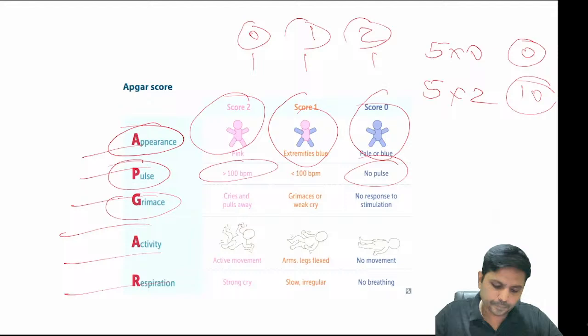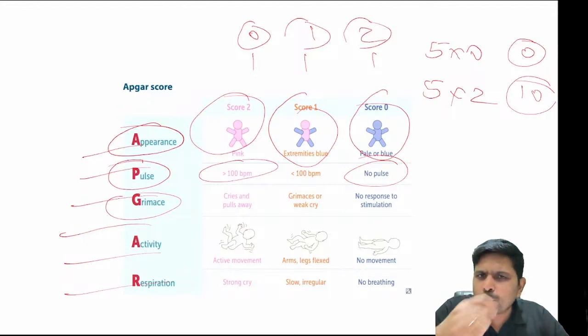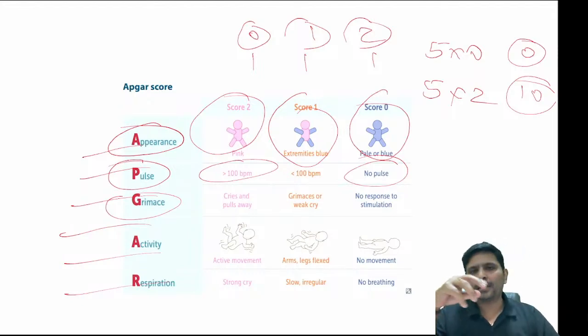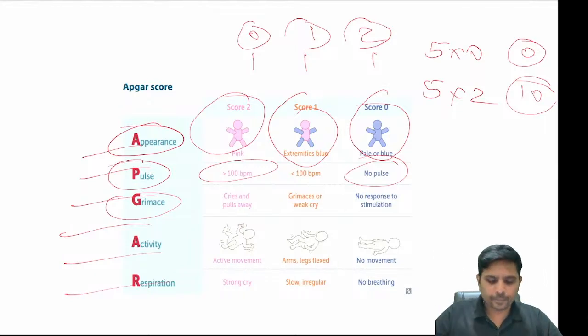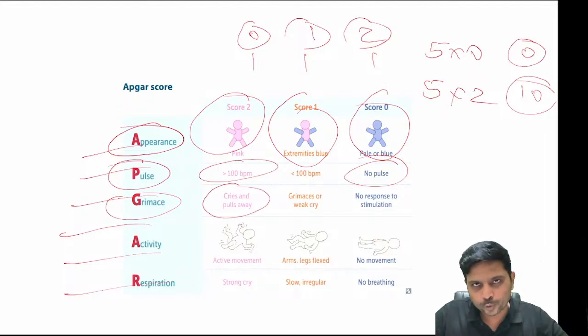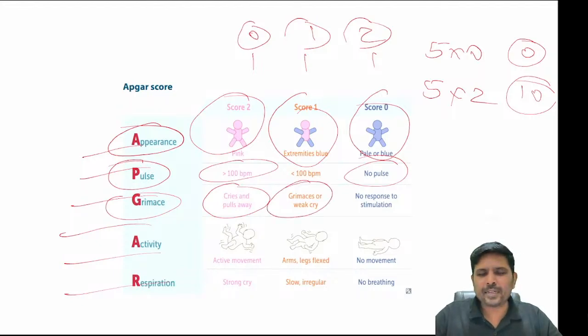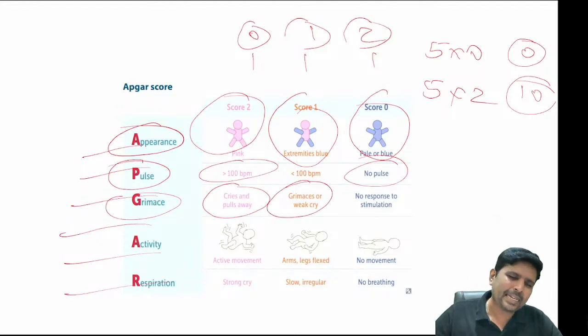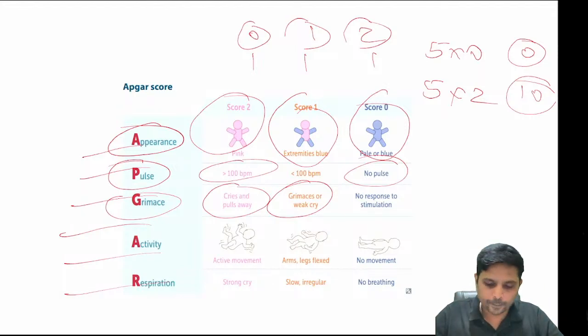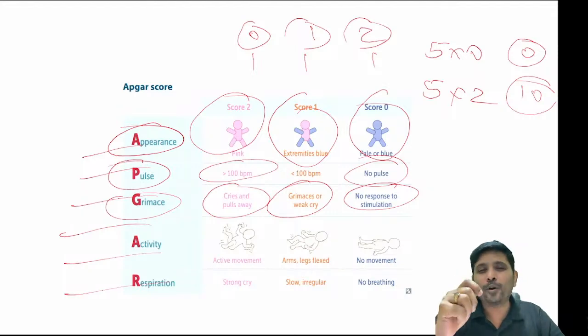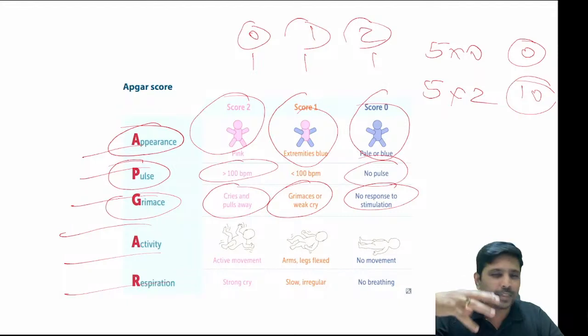Grimace means, when you do nasopharyngeal suction and put a tube into the nose, the child will try to pull the neck away from your hand. When the child cries and pulls away, it means the child is active, and you give a score of 2. When the child just grimaces or smiles and tries but does not pull away, you give a score of 1. When there is no response even when you put an NG tube into the nose, it is given a score of 0.